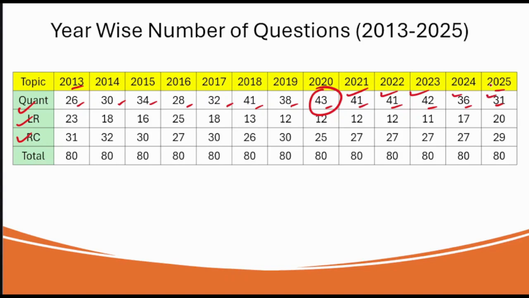Why am I saying all these things? Because from here we can predict, not exactly, but we can slightly think of how the question paper will be in 2026.